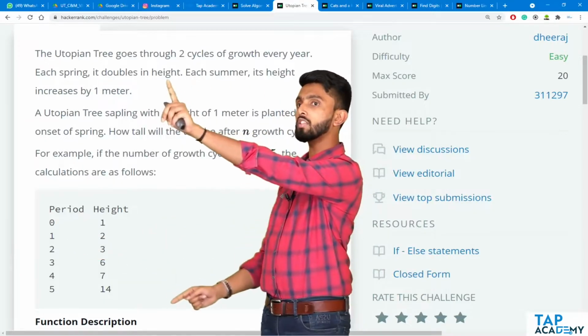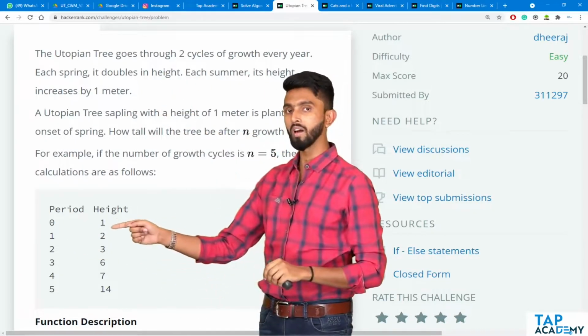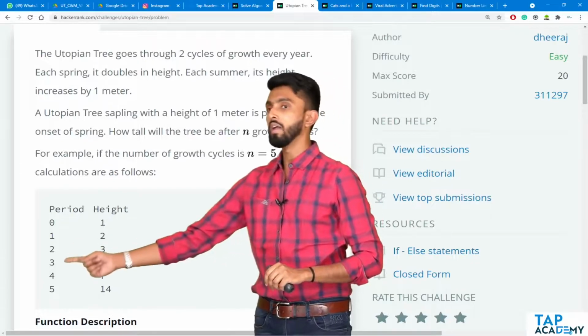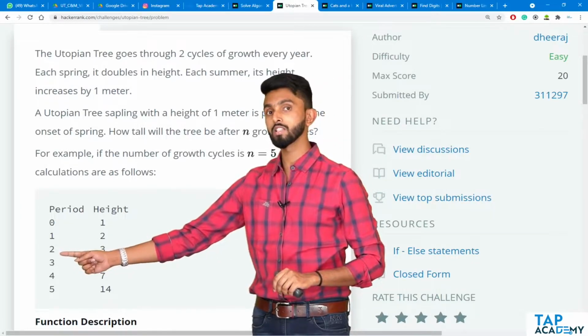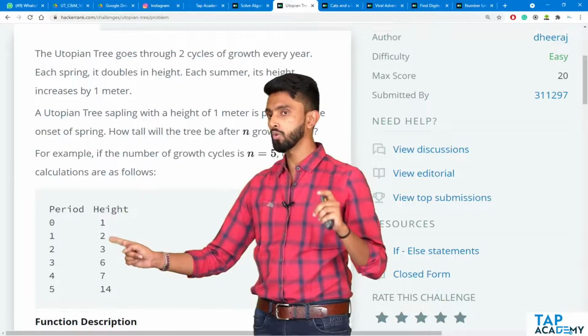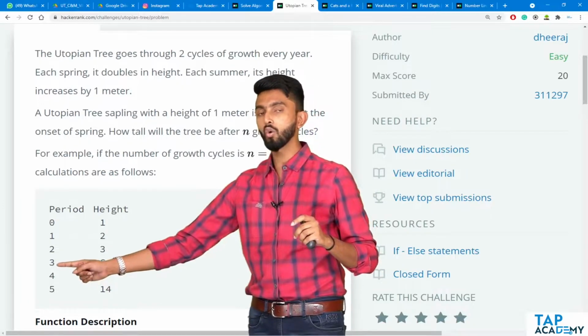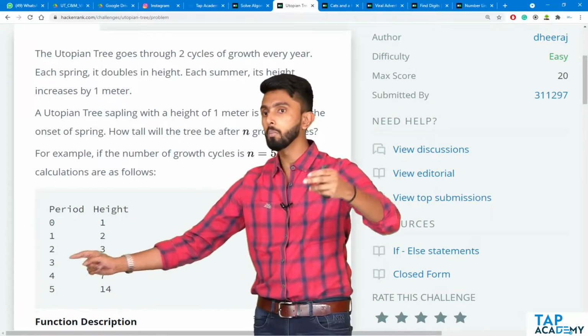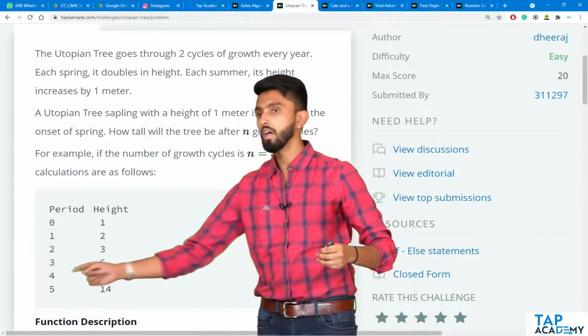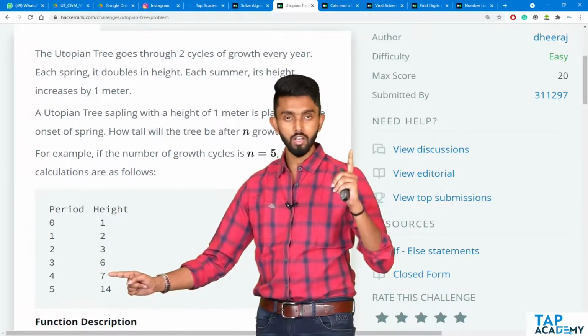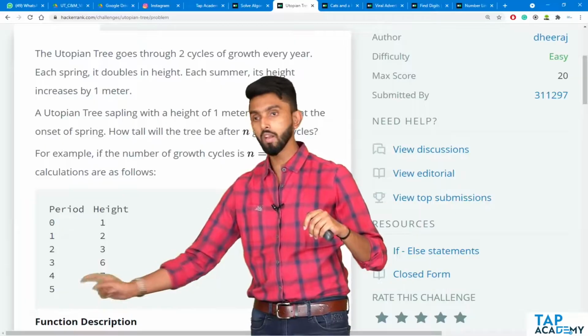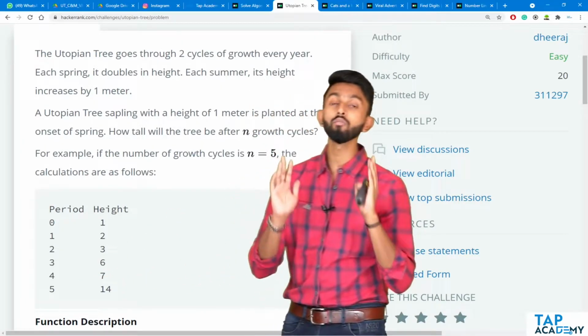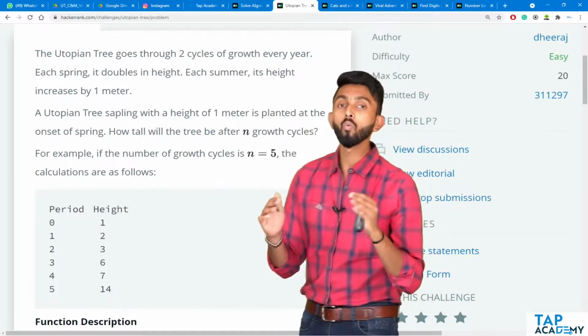Every spring, its height doubles, which means from 1, if you double, it will become 2. Next cycle is summer. In summer, it only grows by 1 meter. So, from 2, it became 3. Next growth cycle is spring. It doubles its height, so it became 6. Next cycle is summer, so it increased by 1 meter, to 7. Next is spring, so it doubled in height. It became 14 meters.